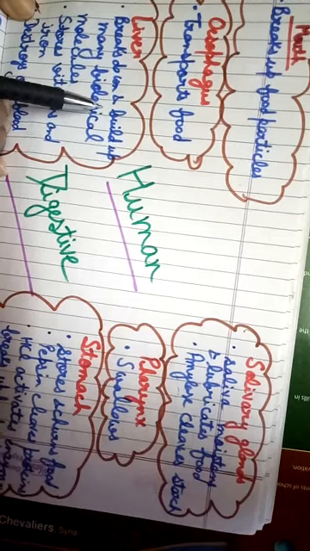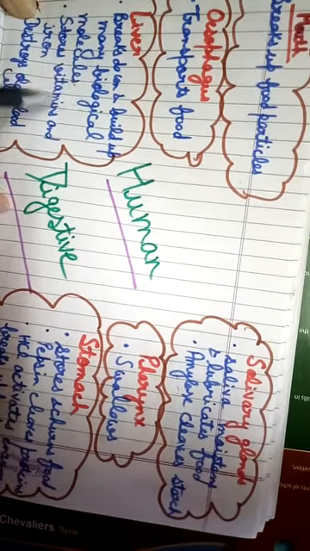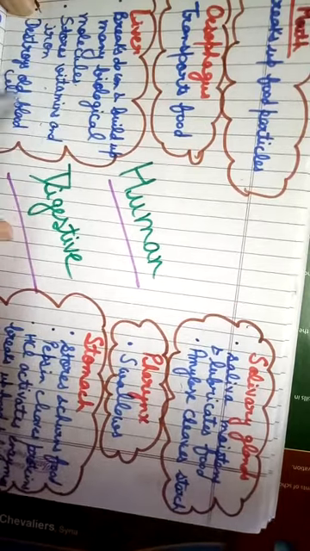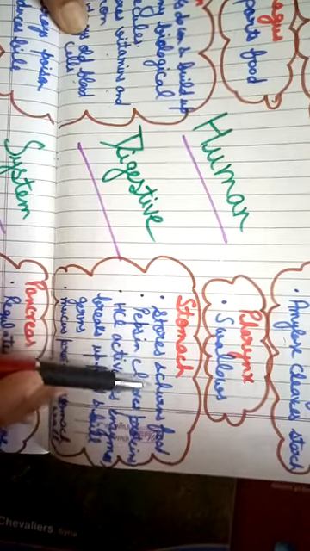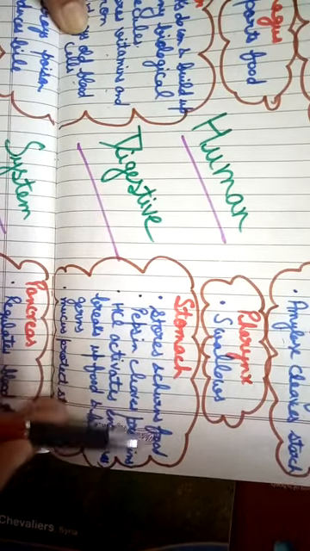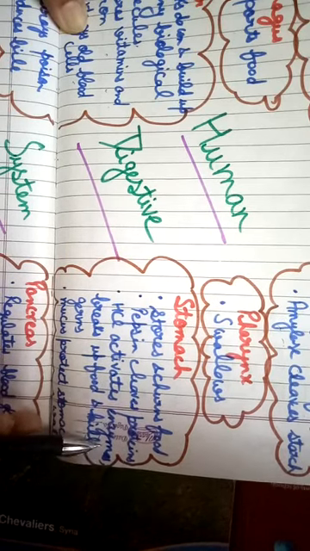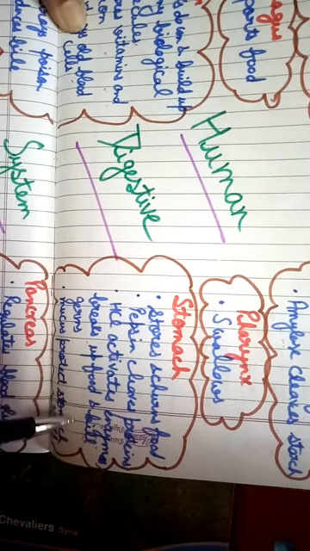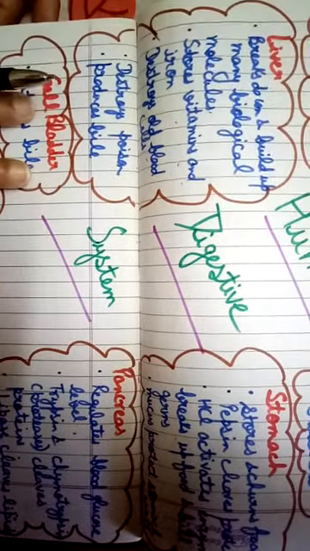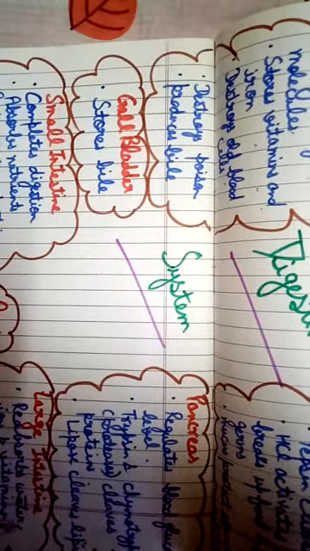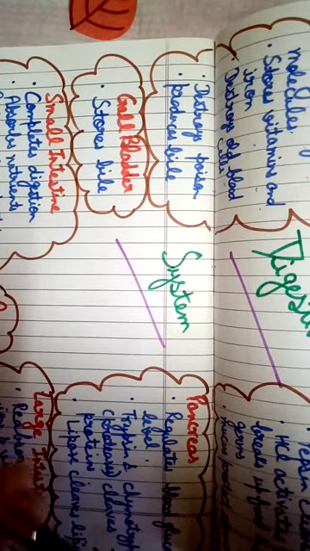Liver, it breaks down and builds up many biological molecules. It stores vitamins and iron. It destroys old blood cells. Stomach, it stores and churns food. Pepsin cleaves protein. HCl activates the enzyme pepsinogen, breaks up the food and kills the germs. Mucus protects the stomach wall from the harmful effect of the HCl. Gallbladder, it stores the bile juice which is released from the liver.